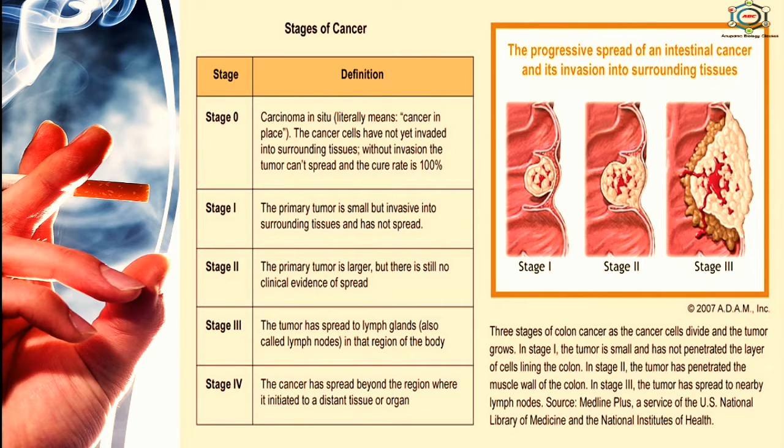Then stage fourth, the cancer has spread beyond the region where it originated to a distant tissue or organ. Here in this picture you can see the progressive spread of an intestinal cancer and its invasion into surrounding tissues. There are 3 stages of colon cancer. In the first stage the tumor is small and has not penetrated the layer of cells lining the colon. Then in the second stage the tumor has penetrated the muscle wall of the colon. Then in stage third the tumor has spread to nearby lymph nodes. So this is all about the stages of cancer.